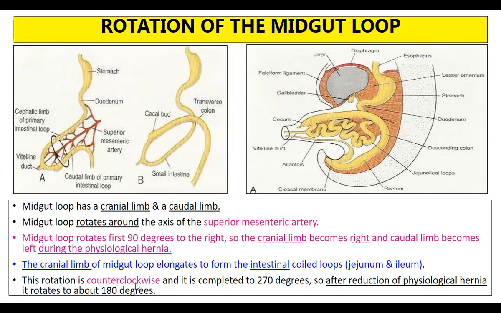This rotation is counterclockwise and is completed to 270 degrees. So after the reduction of the physiologic hernia, it rotates about 180 degrees. Now there is reverse rotation of 270 degrees. So in total, it will be initially 90 degrees, then reverse rotation to 270 degrees. So there will be 180 degree rotation of the intestine. This is called the rotation of the midgut loop.